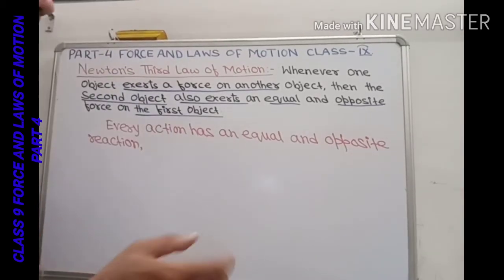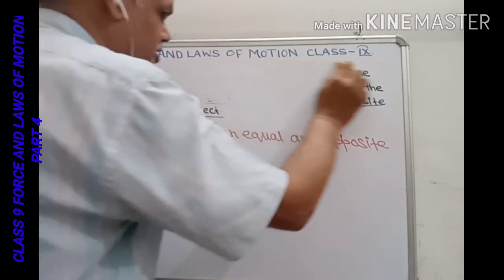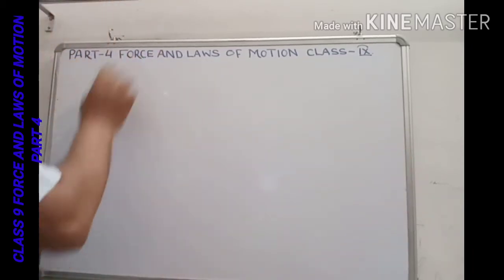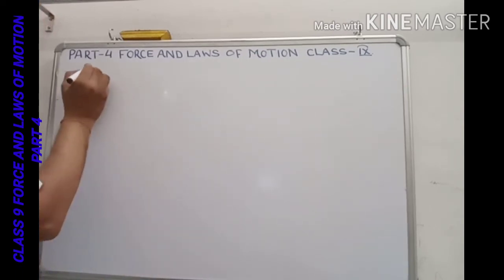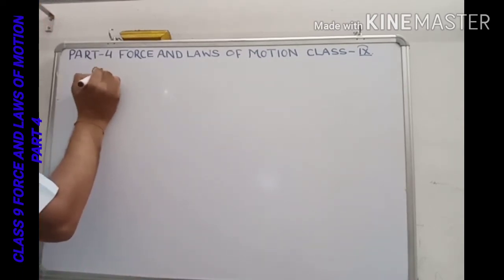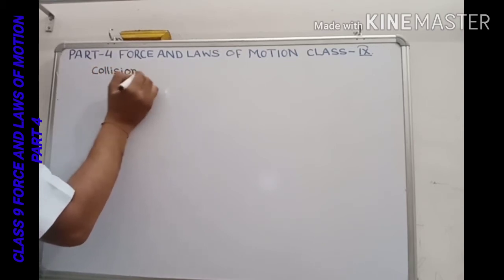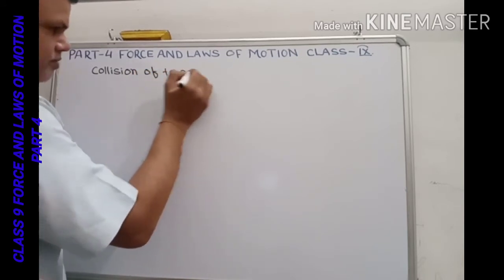Now we will study some applications of Newton's third law of motion. For example, collisions of two persons or objects.